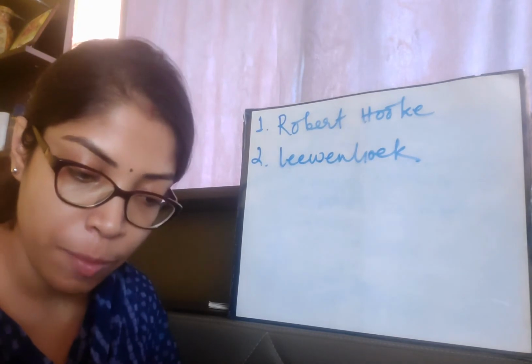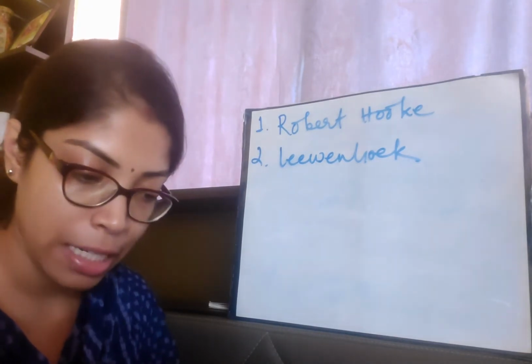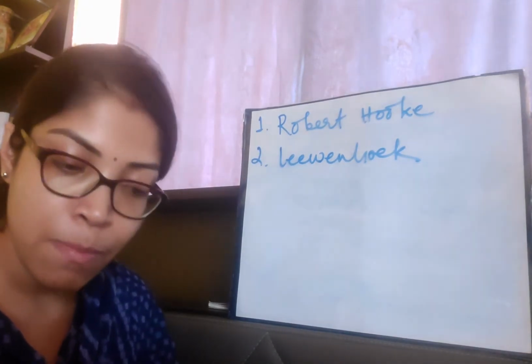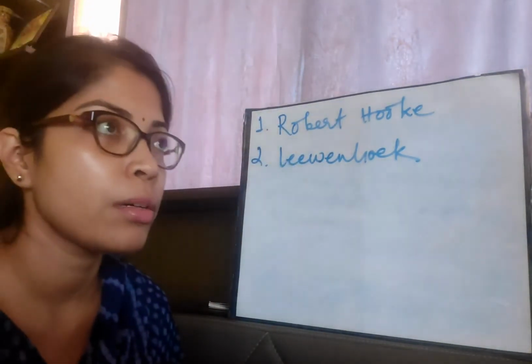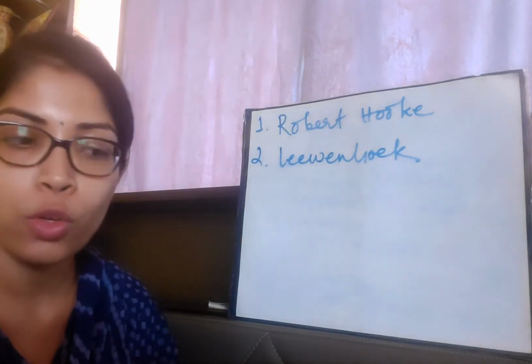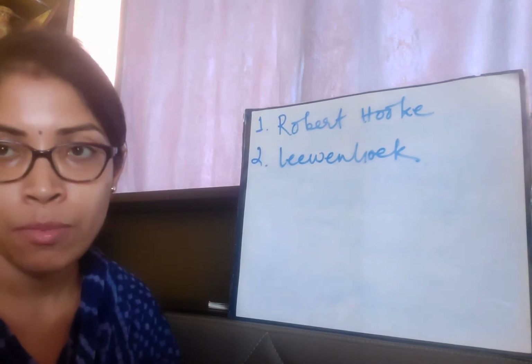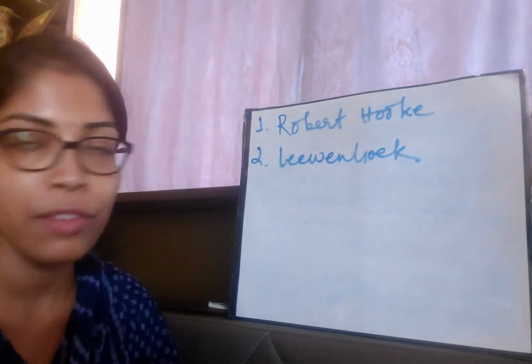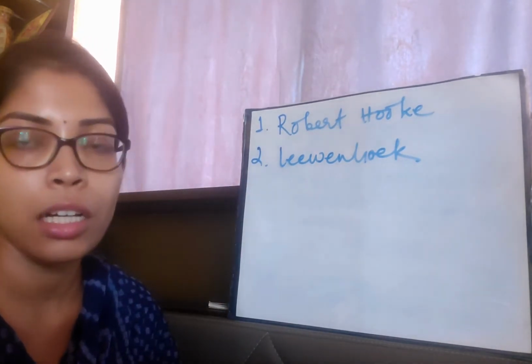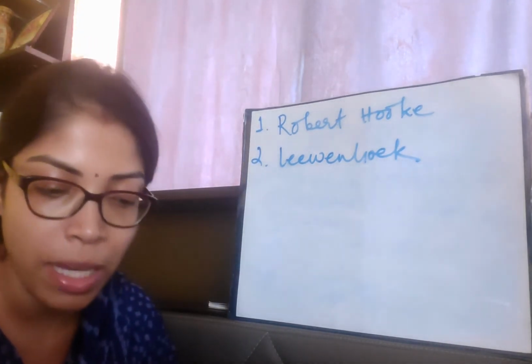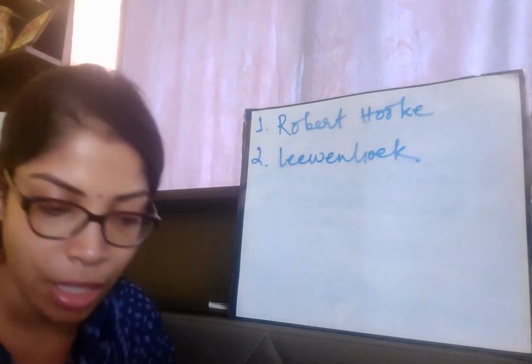Leeuwenhoek first observed bacteria, protozoa, sperm, blood cells, etc. with the help of a simple microscope prepared by him. So Robert Hooke constructed a compound microscope. He first saw cork and named them as cells. Whatever he saw, he named those as cells. Next, Leeuwenhoek constructed a simple microscope and he observed various other things.